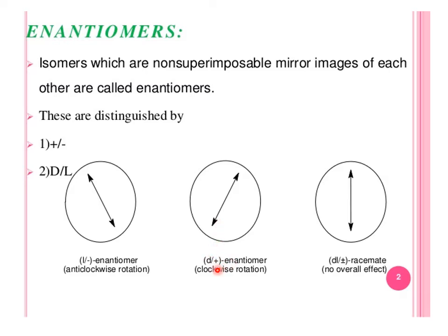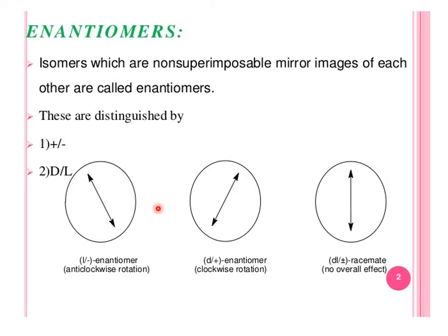This does not mean that there is a problem with the polarimeter. It means that there is a mixture of enantiomers, because the directions cancel each other. If one is rotating right and the other left, both cancel and the light keeps the same direction. That is why it is denoted with a straight, double-headed arrow: the DL plus minus racemate, no overall effect.